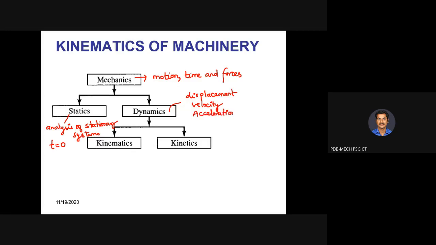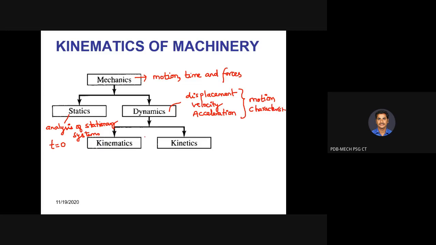These are the main motion characteristics. These three are called motion characteristics that are required for developing a mechanism. So these three important motion characteristics are to be considered in the dynamics part.